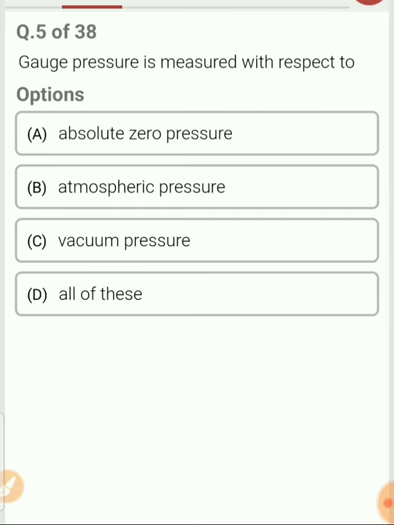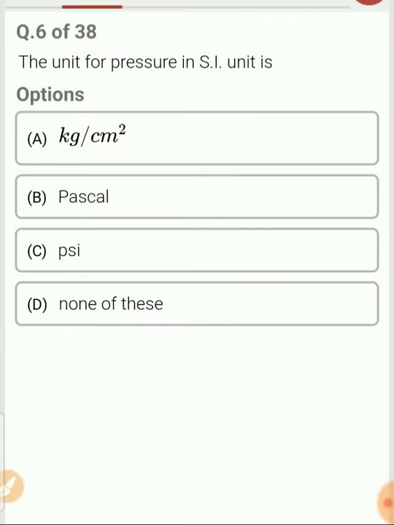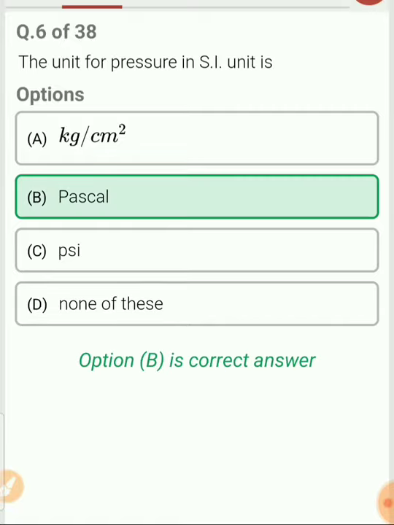Next, question 5. Gauge pressure is measured with respect to what? So gauge pressure is a pressure which is measured above the atmospheric pressure. So in this case, the reference will be atmospheric pressure. Question 6. The unit of pressure in SI unit is. As I told you, you should remember the SI unit of all the basic quantities. In this case, the SI unit of pressure is Pascal.